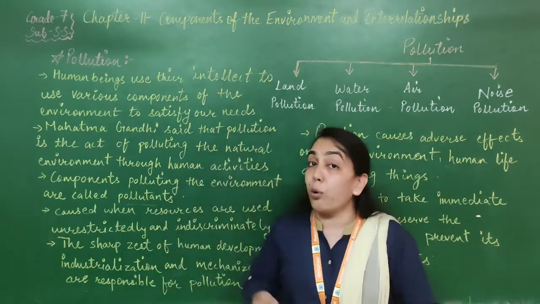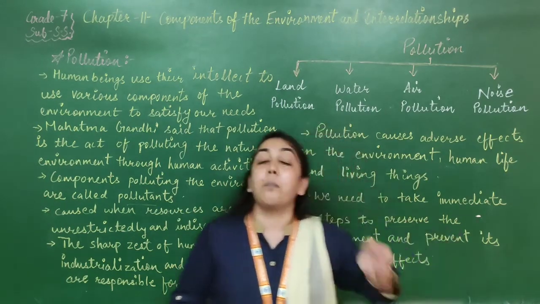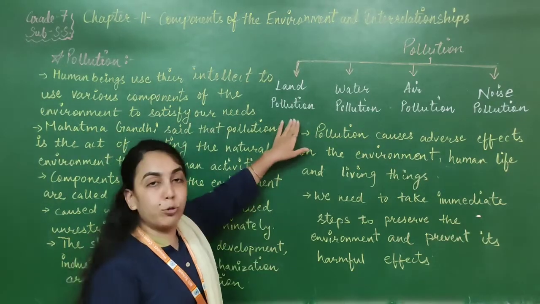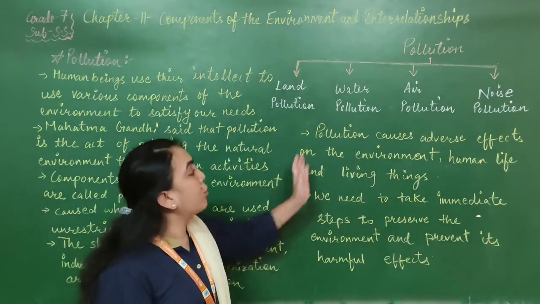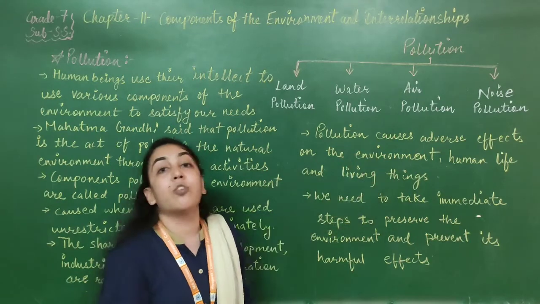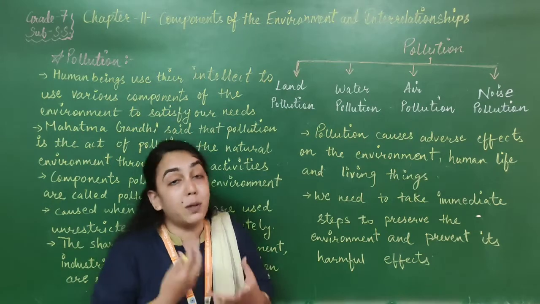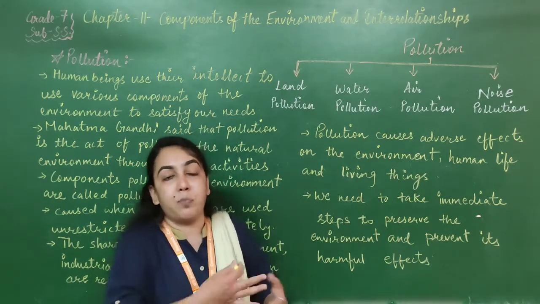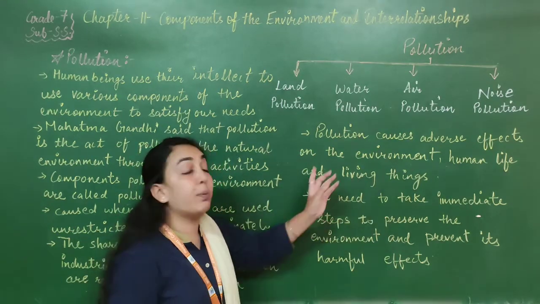As we are hearing the word pollution again and again, what are the different types of pollution? There are mainly 4 different types of pollution which are on the rise in the whole world: land pollution, water pollution, air pollution and noise pollution. Pollution causes adverse effects on the environment, human life and living things. So when pollution is caused, suppose air pollution, then we have problems in breathing, we will develop a disease and it will cause adverse effects. Pollution has a reverse effect on the environment, on human life and on living things.